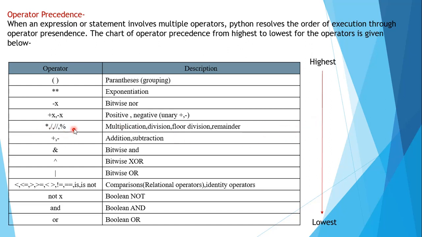So how will you decide which operator is to be taken first and which operator is to be taken next? Here you can also see the relational operators. You have the comparison operators here: greater than, less than or equal to, all of these have the similar precedence order. So how will you decide which operator is to be given the first preference and which is to be given the second preference? To sort out this problem of same level operator precedence, we have operator associativity.